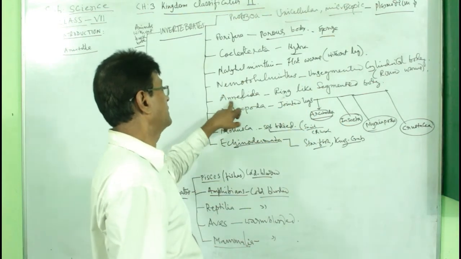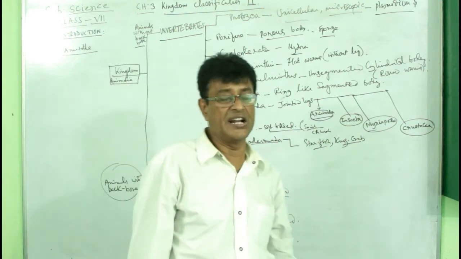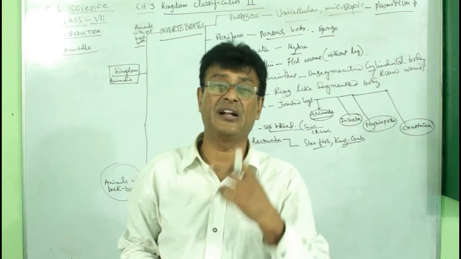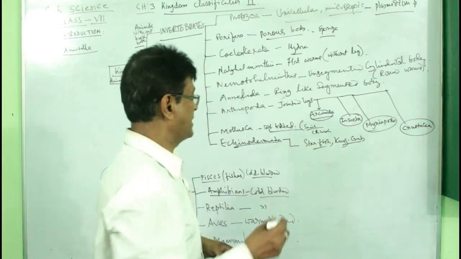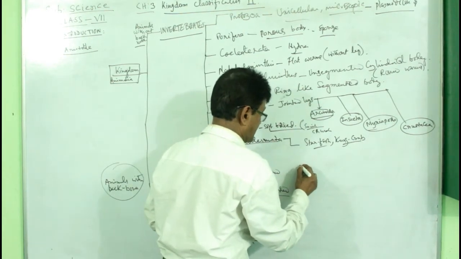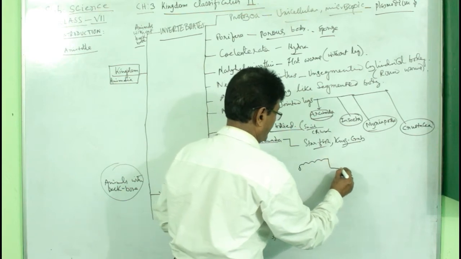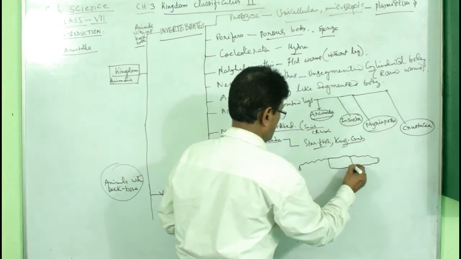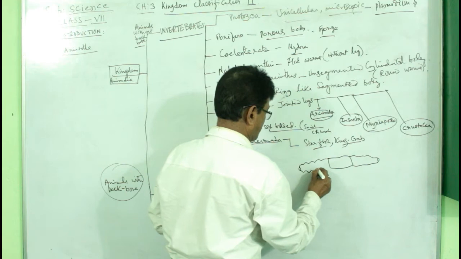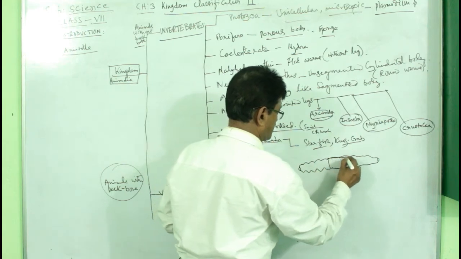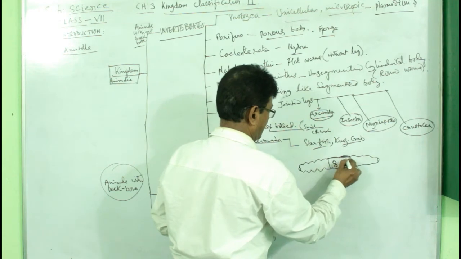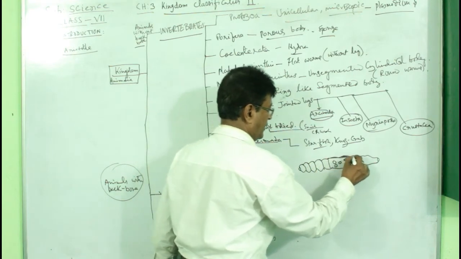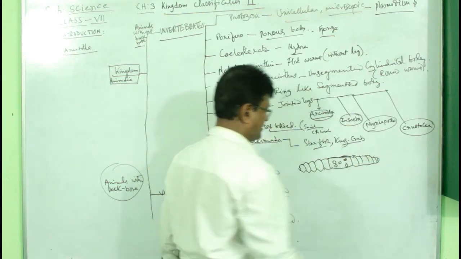Okay. Now coming to the next group which is known as annelida. Annelida means the segmented worm. The body is ring-like. If you have seen an earthworm, the earthworm has this type of structure. Just look at it. This is the structure of the earthworm. Now you might ask, what is that place? I'm just going to tell you, this place is plain and the reproductive organs are there. So this is a segmented, ring-like structure. You see, this is the earthworm.